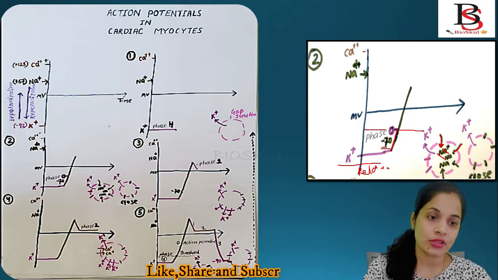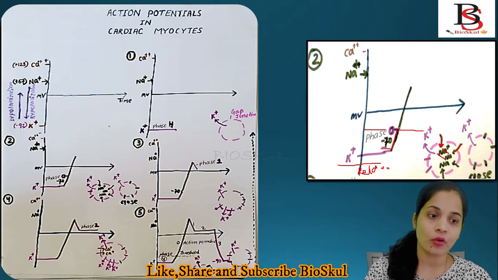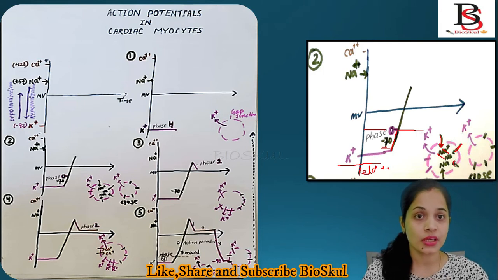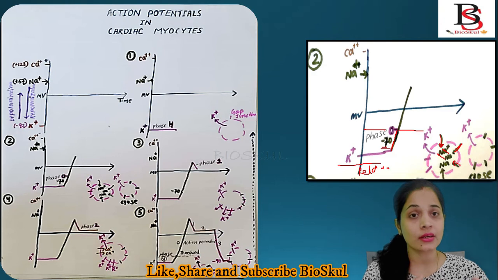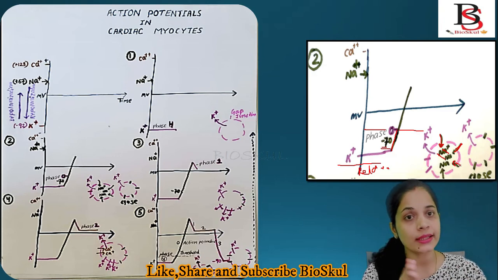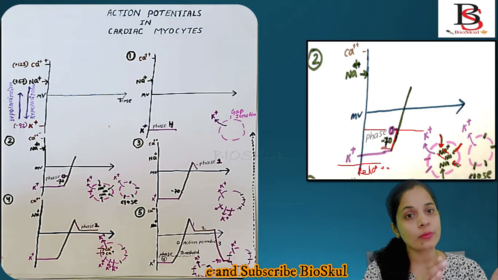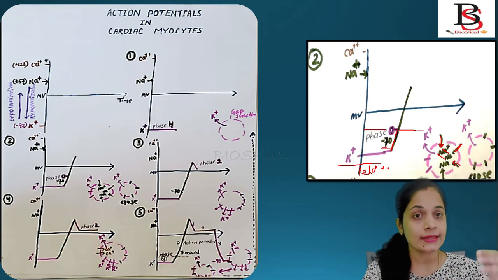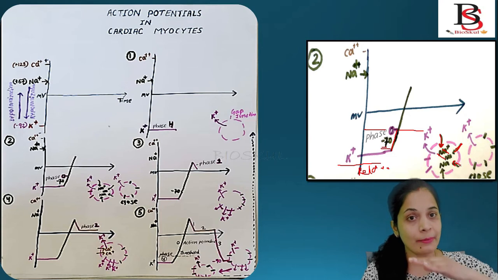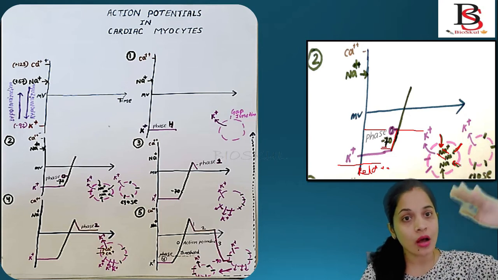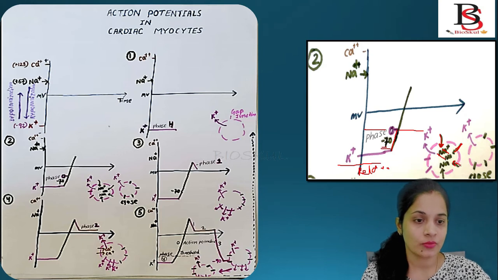After reaching the threshold point, the other sodium channels also open, and sodium flows into the cell from outside. Hope you all know that the concentration of sodium is higher outside the cell than inside. So sodium flows from outside into the cell. As the sodium ion moves into the cell, the action potential gradually moves up to this level, not exactly to the point of plus 67 millivolt, but near to that.